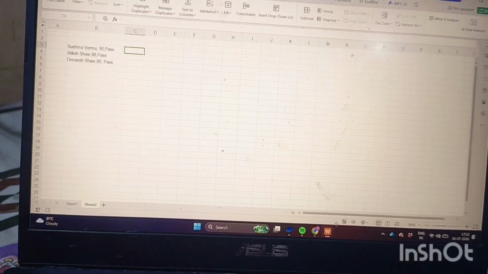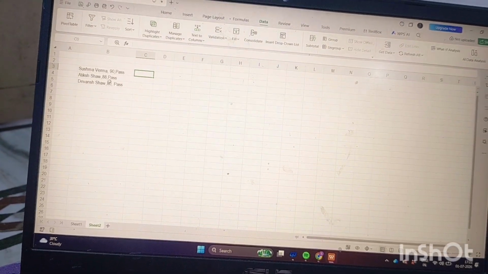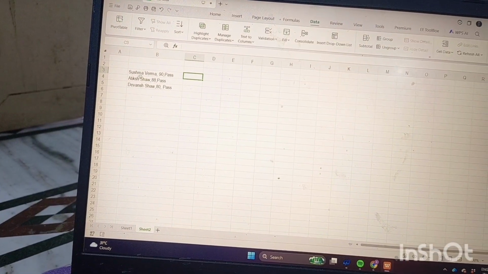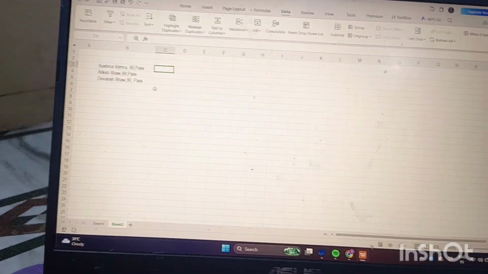As you are watching here, this is sheet 2, and in sheet 2 there are some names written: Sushma Verma, Atik Sao, Devan Sao.